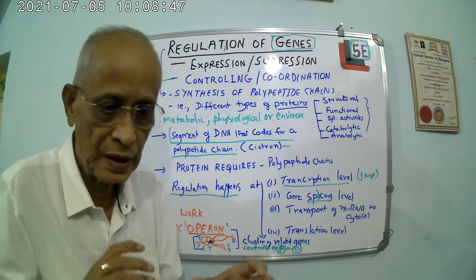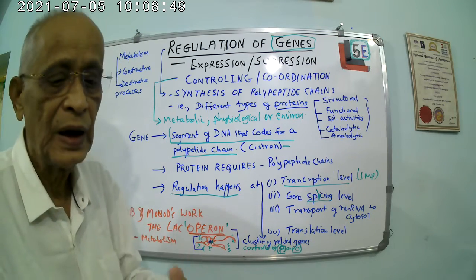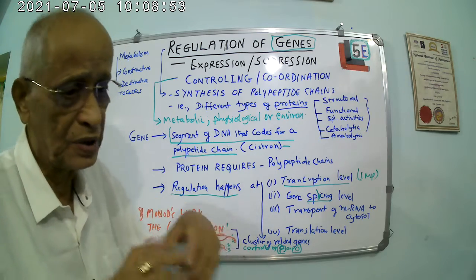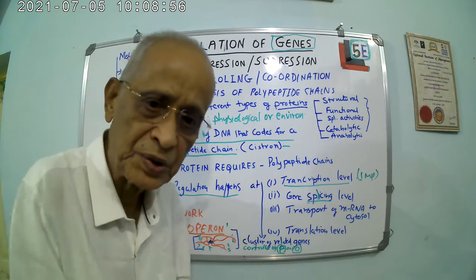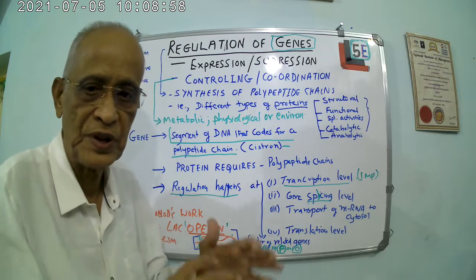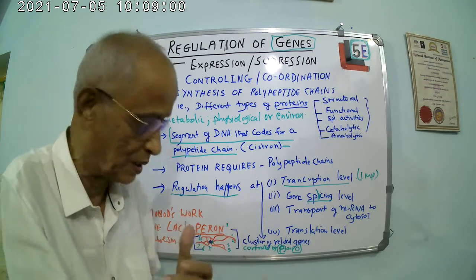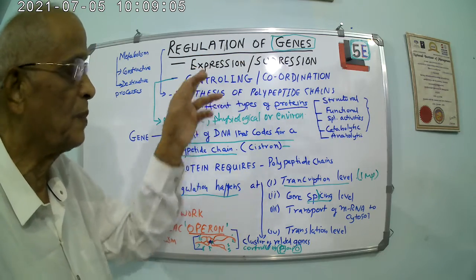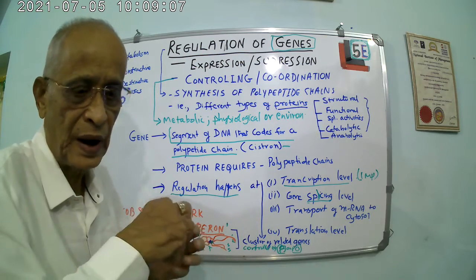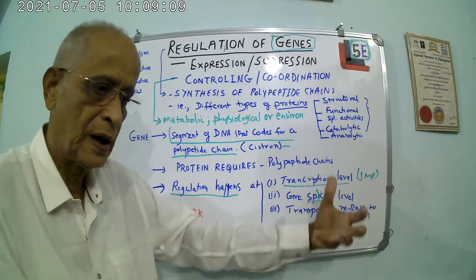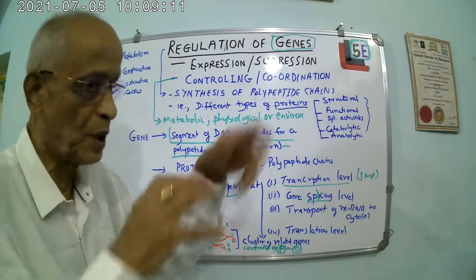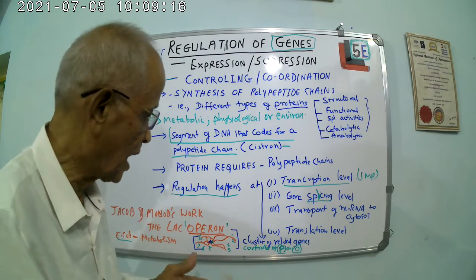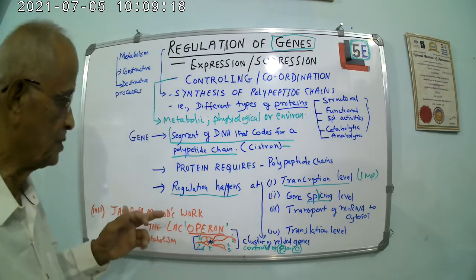That means the genetic regulation of the production of the proteins especially will take place at different levels by different factors, and all that is termed as gene regulation. It may be expression into a definite type of protein, or it may be a suppression. Something may be reduced also. That will also happen.